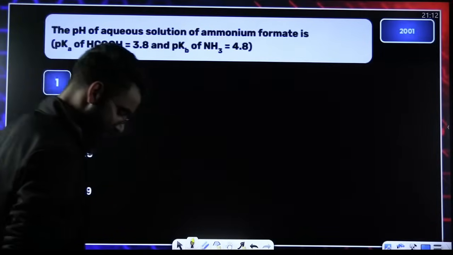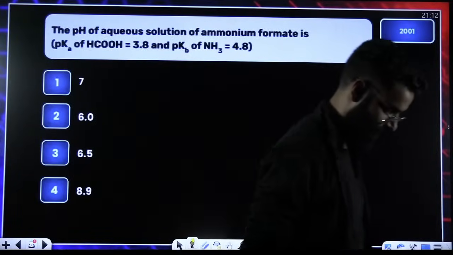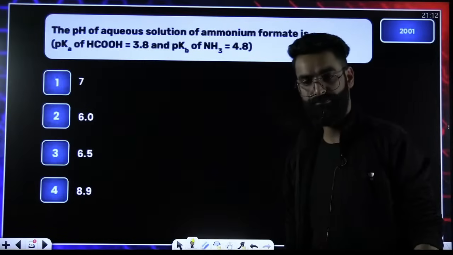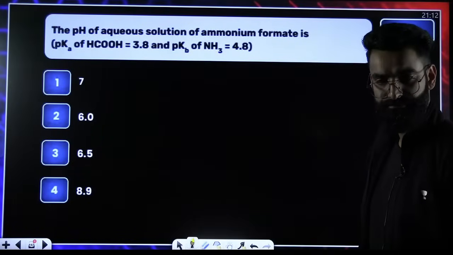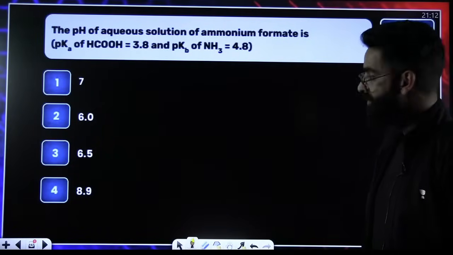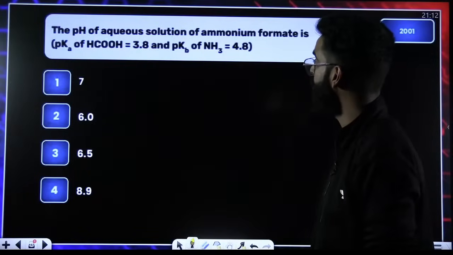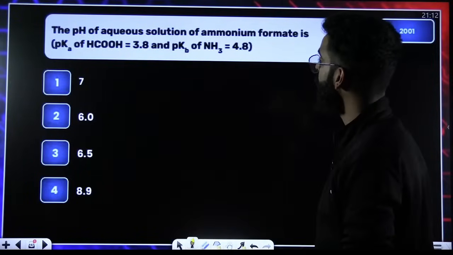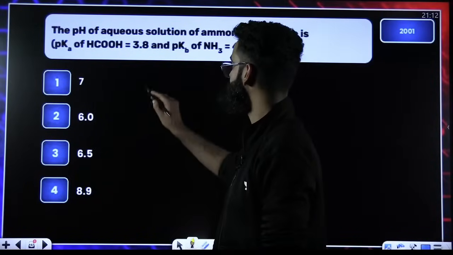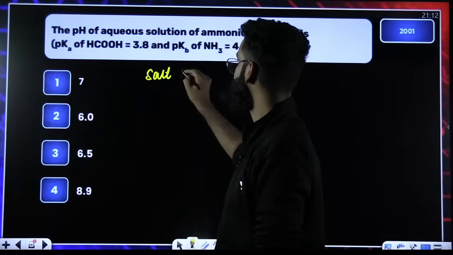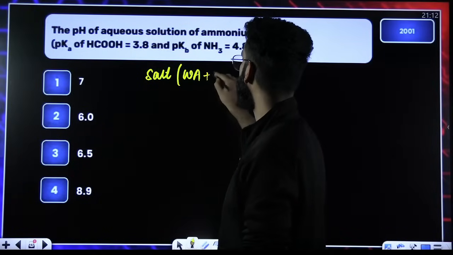Tell me the answer of this question. The pH of the aqueous solution of ammonium formate. Ammonium formate, right? Ammonium formate is the salt of a weak acid and a weak base.